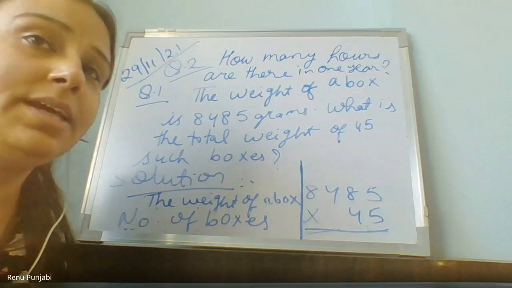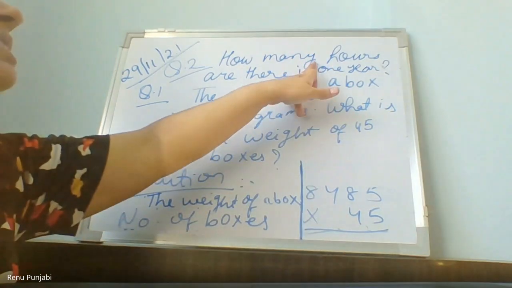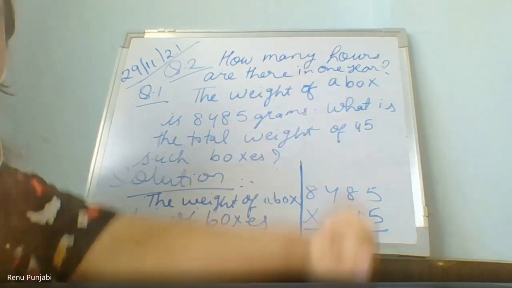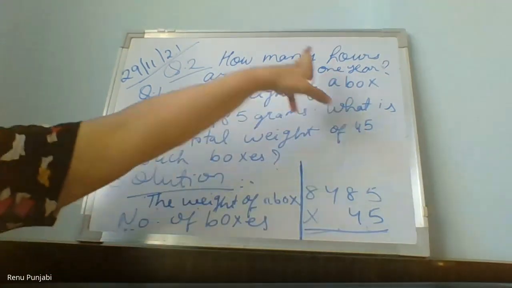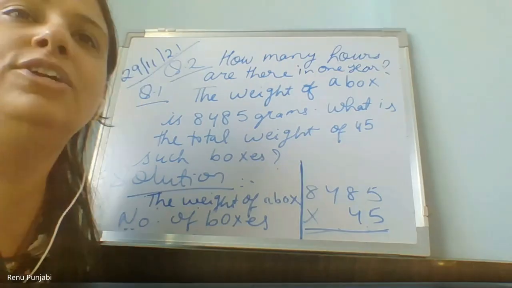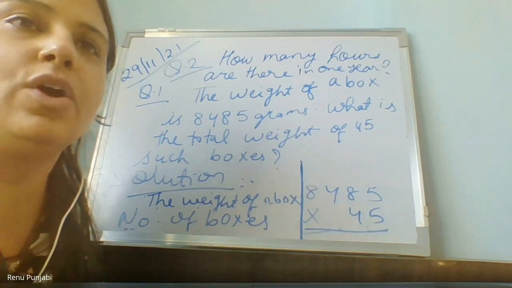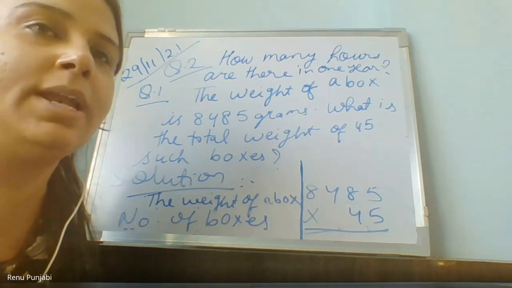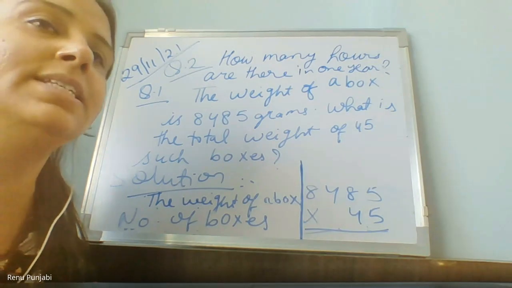First, we will find out the hours in one day and then the days. Yes, first you should know how many hours in 1 day. 24. And how many days in 1 year? 365. Take a normal year, don't take a leap year. So 365 days in 1 year.